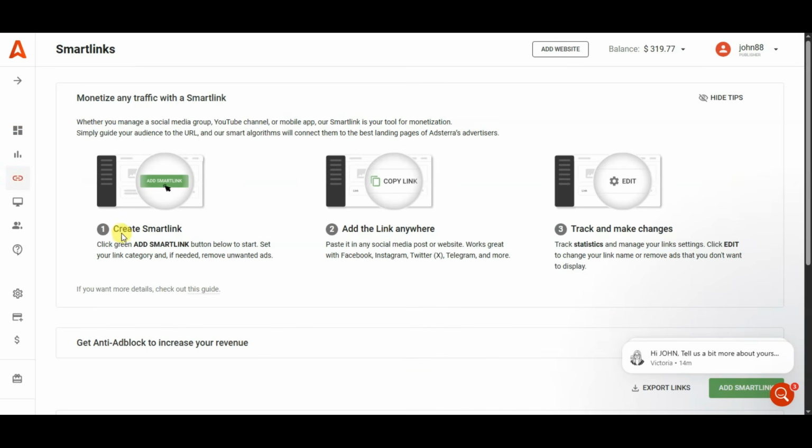Here you can see you can create a smart link. You can add the link anywhere. You can paste it in any social media post or website. Works great with Facebook, Instagram, Twitter, Telegram and more. You can click on add a smart link button.